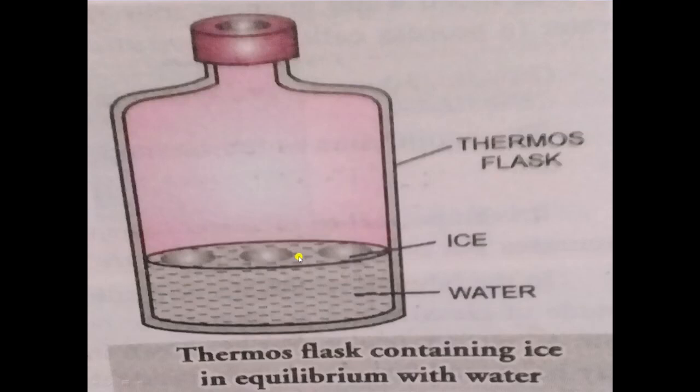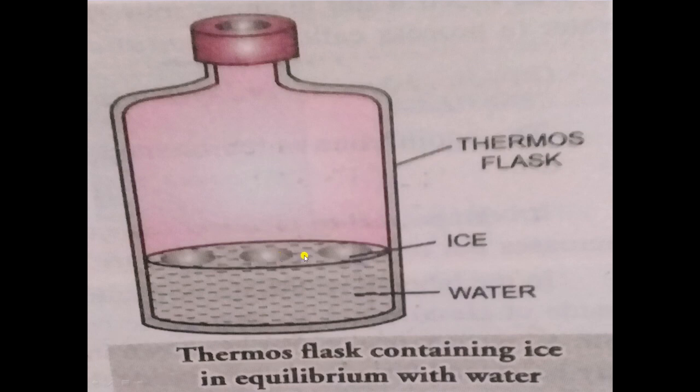Now how is there an equilibrium between these two? The ice is converting into water, and at the same time water is converting into ice. Both the processes are happening at the same rate. So we will say the rate of melting of ice is equal to the rate of freezing of water.